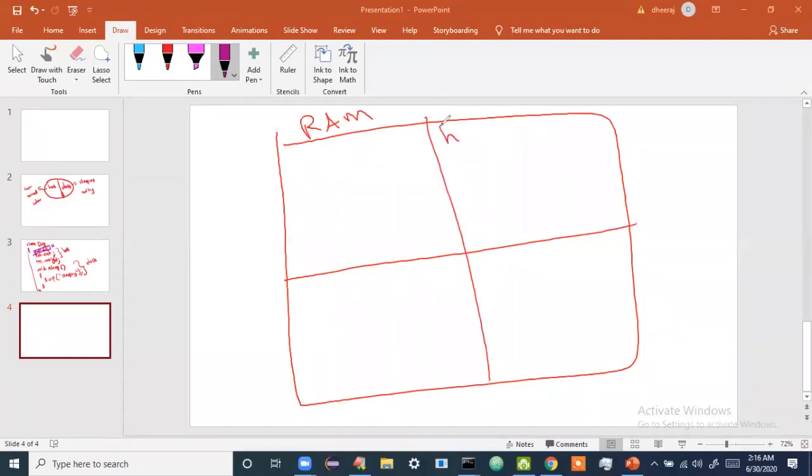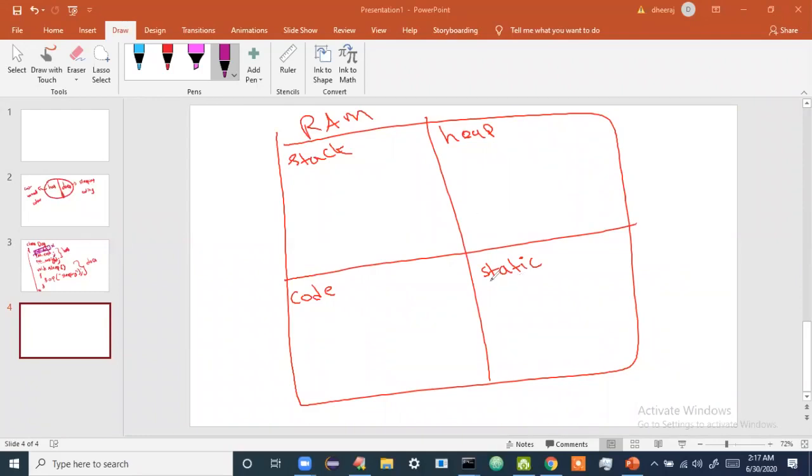One is the heap segment. One more is the stack segment. One more is the static segment. And one more is the code segment. Whatever code you write, everything is present here. For example, main method, class Dog, class Launch, whatever you write, everything is present here only. So then what is present in the heap? Whatever object you are going to create will be present in the heap.